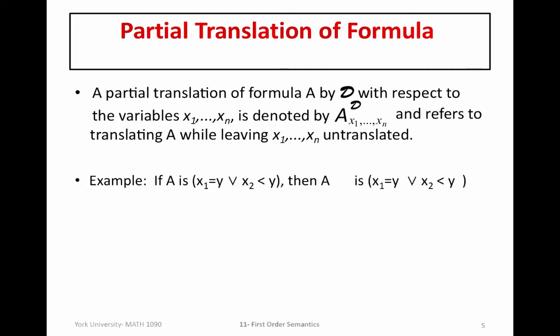So, for example, what does this really mean? If A is the well-formed formula x1 equal to y or x2 less than y, then the partial translation of A with respect to x1 and x2 under this interpretation D becomes the well-formed formula where we leave x1 and x2 as object variables but translate anything else. So in this case, we only translate the y's.